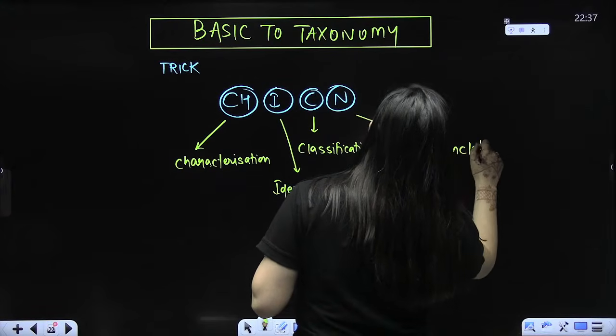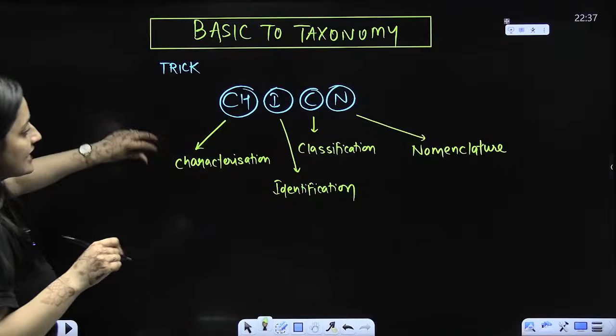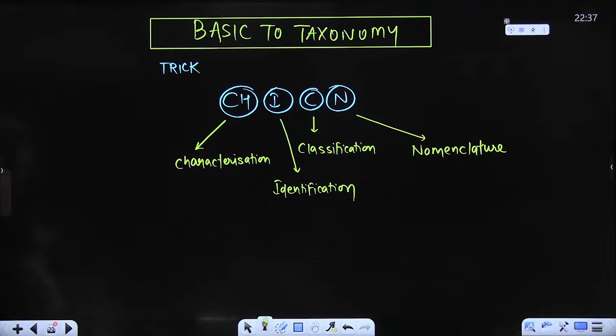This is also the sequence you need to remember: characterization, identification, classification, and nomenclature. Am I clear, beta? I hope these names are clear to you.